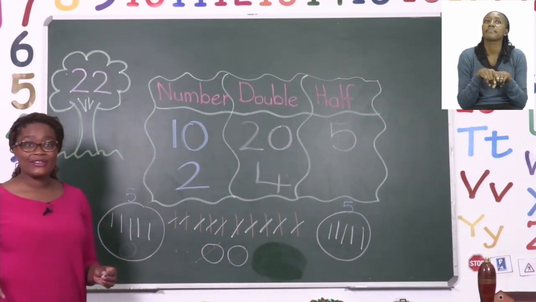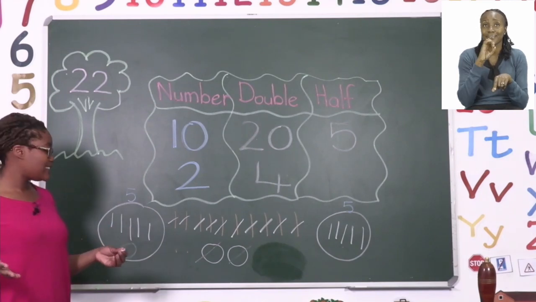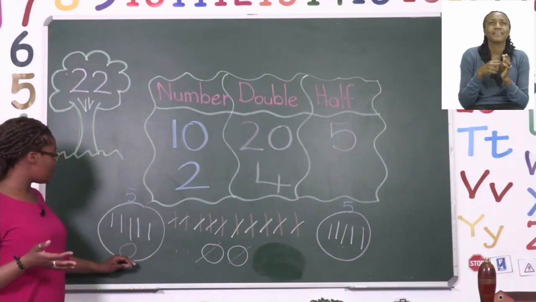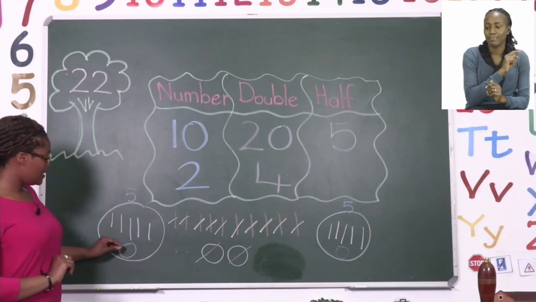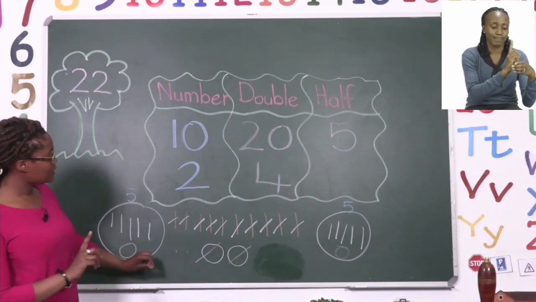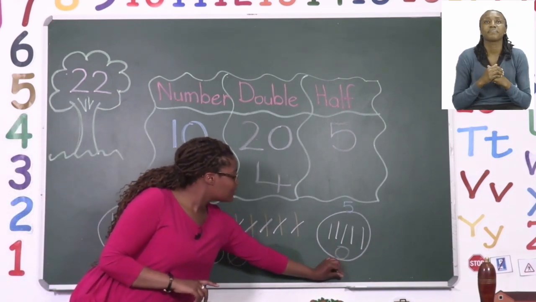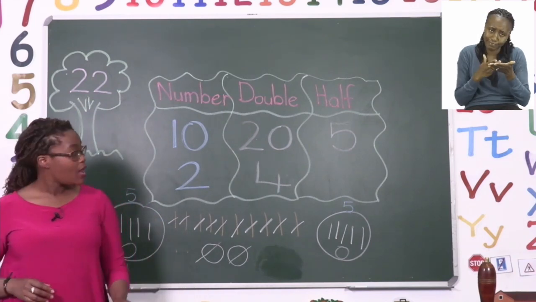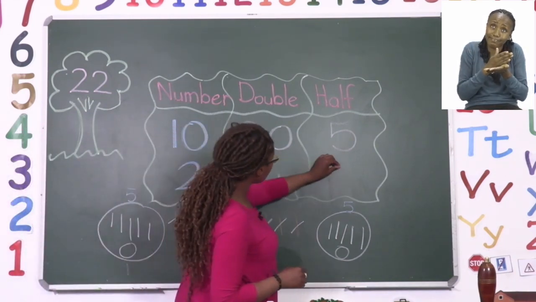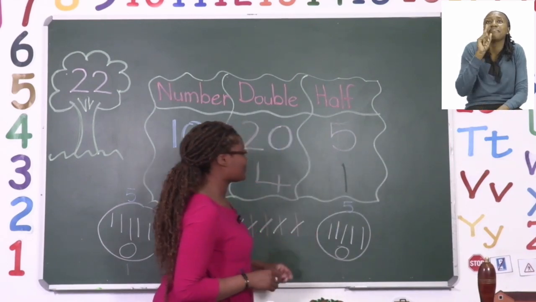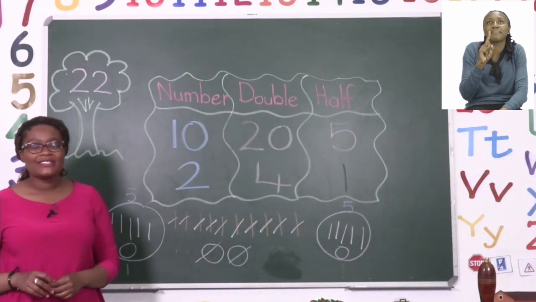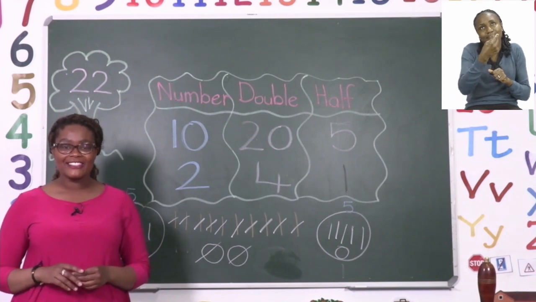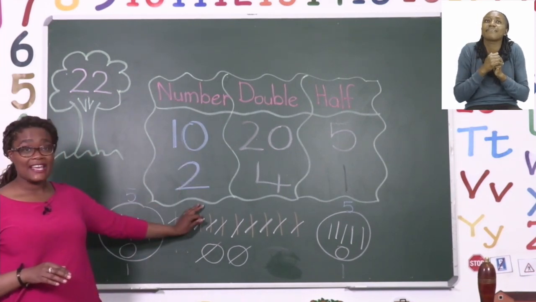So, if you are looking carefully, that means that this is 1. And then the next one is also 1. So, if we halve the number 2, our answer will be 1. So, go ahead, boys and girls, and complete this exercise here for our table.